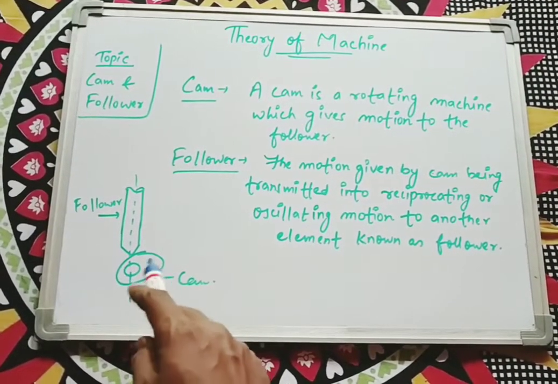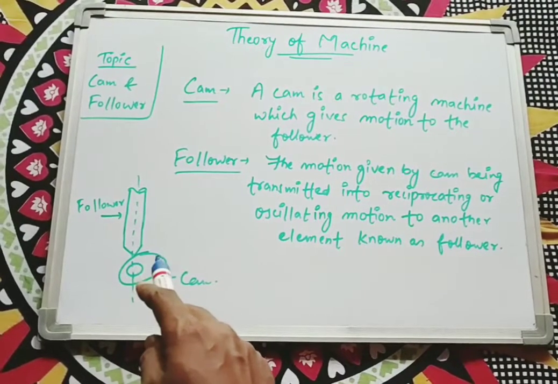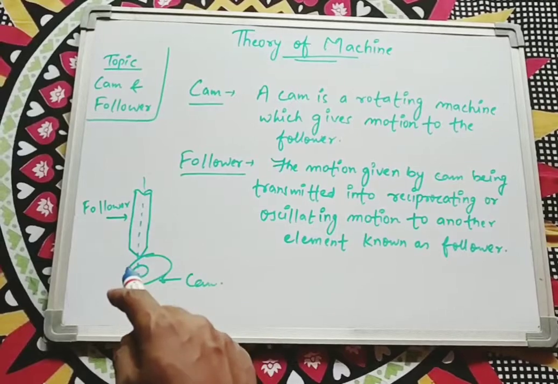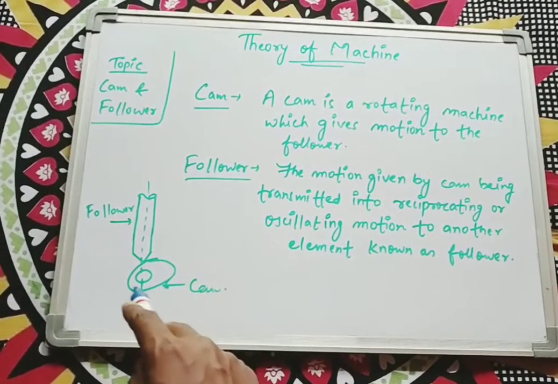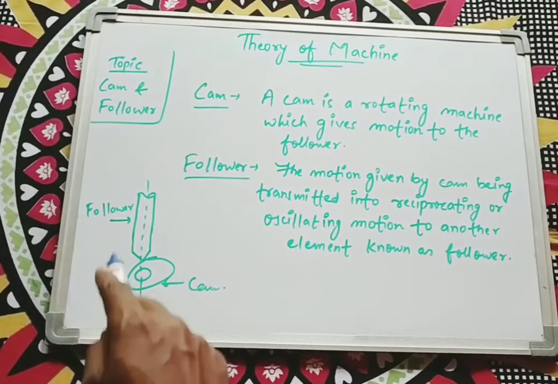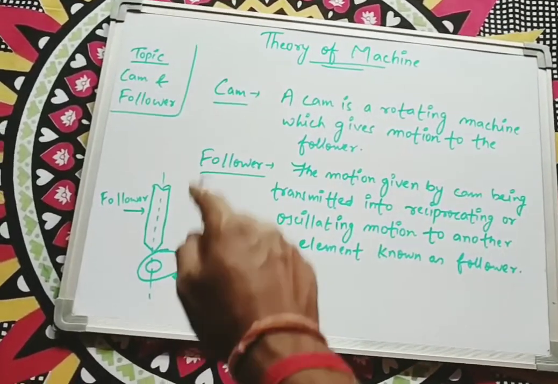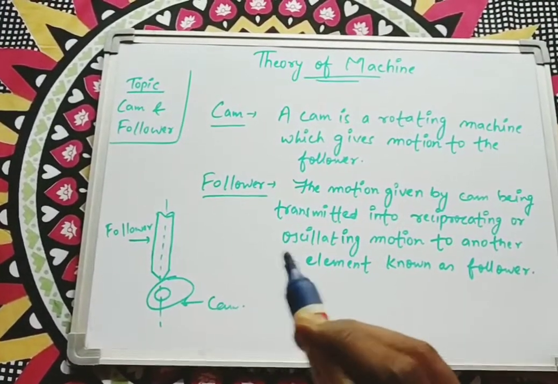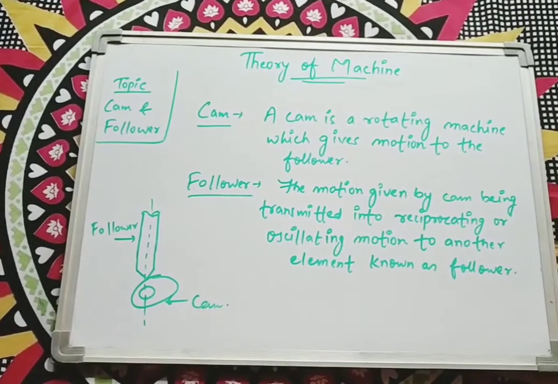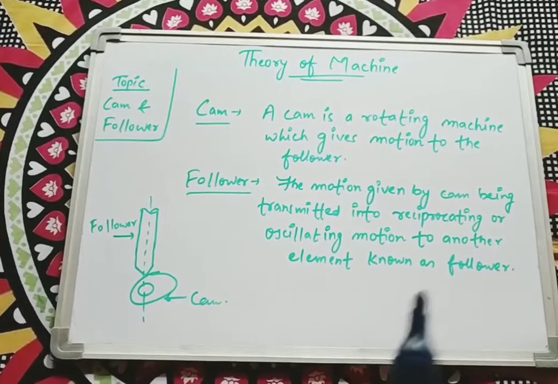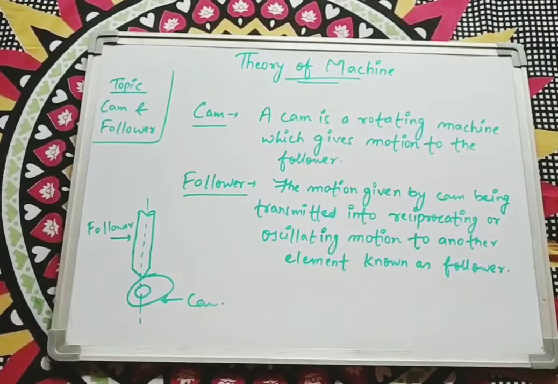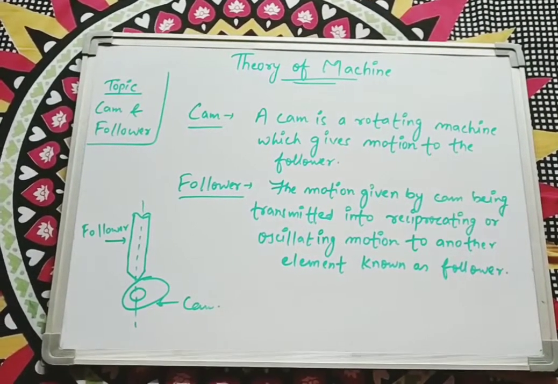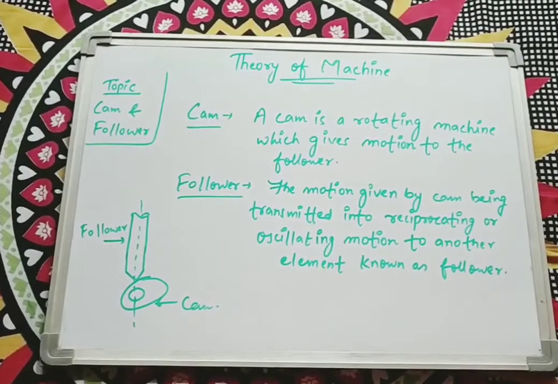The cam will provide the rotary motion, and through that the follower gives the reciprocating motion. That means the cam will move like this and the reciprocating follower will move like this. So ultimately the cam and follower constitute a motion by combining with each other. Similarly, the cam provides the rotary motion and the follower provides the reciprocating motion.